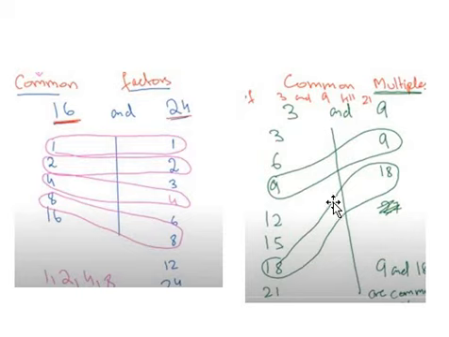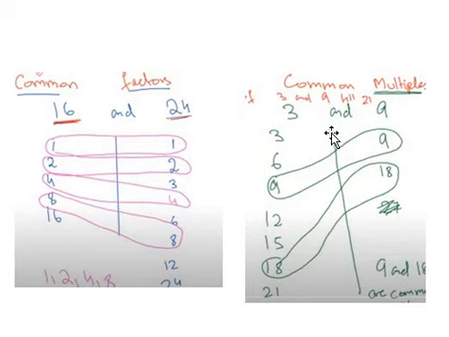So 4 is also a factor, then 8 is also a factor. Here we are not finding HCF, we are just talking about the common factors. So these are the common factors: 1, 2, 4 and 8.